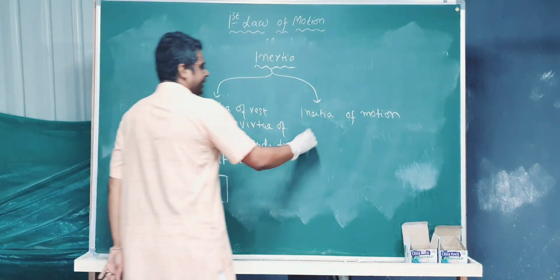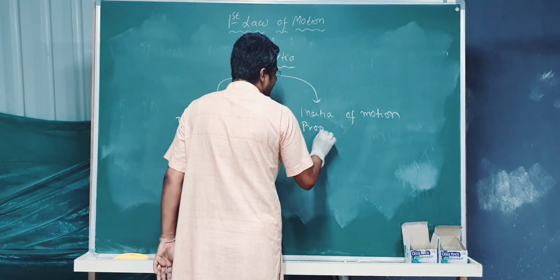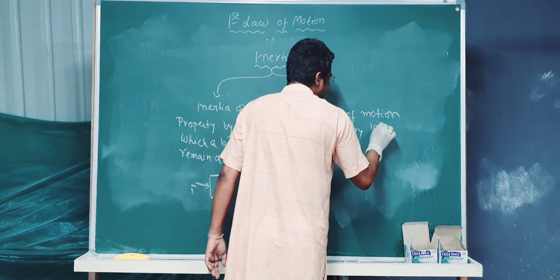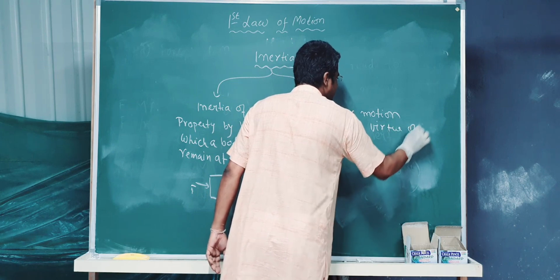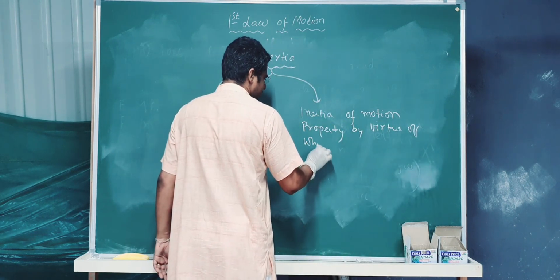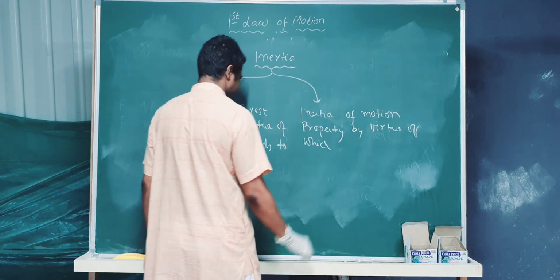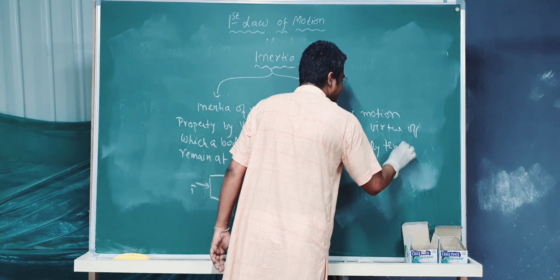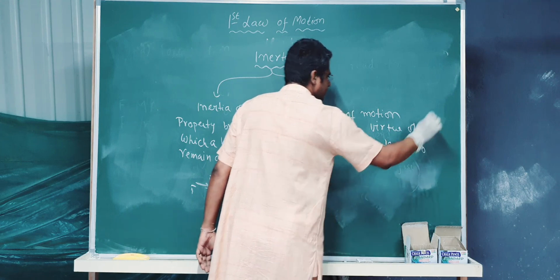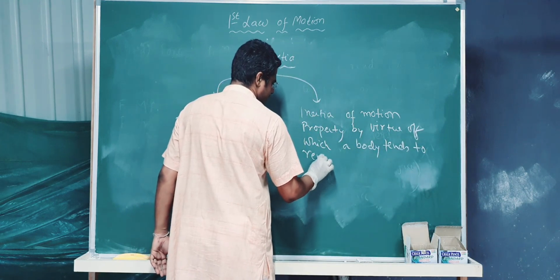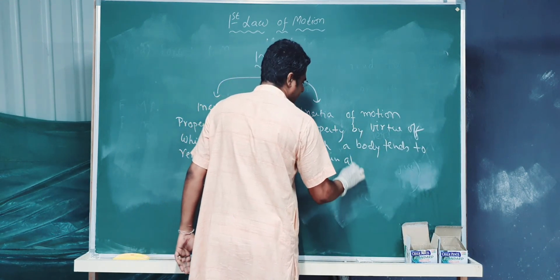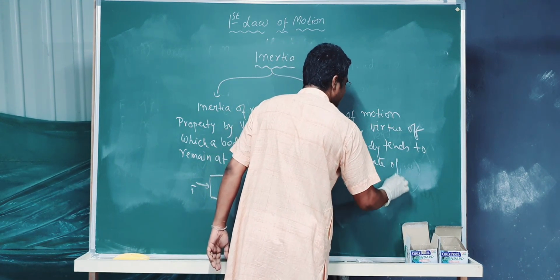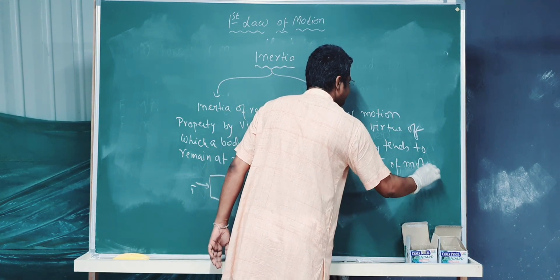Next, inertia of motion is property by virtue of which a body tends to remain in state of motion.